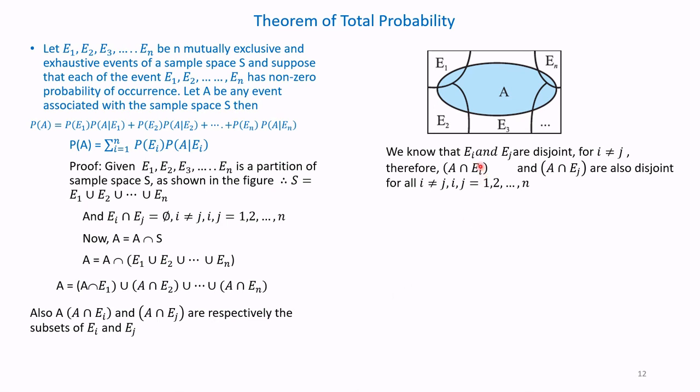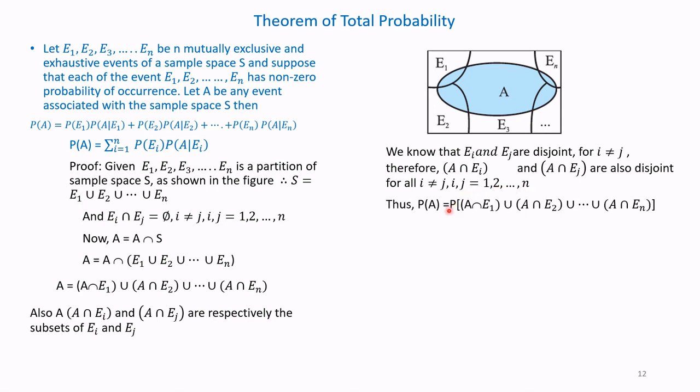We know Ei and Ej are disjoint, for i not equal to j. It is given that i is not equal to j. Therefore, A intersection Ei and A intersection Ej are also disjoint, for all i not equal to j, with i and j falling between 1, 2, 3, etc. and n.